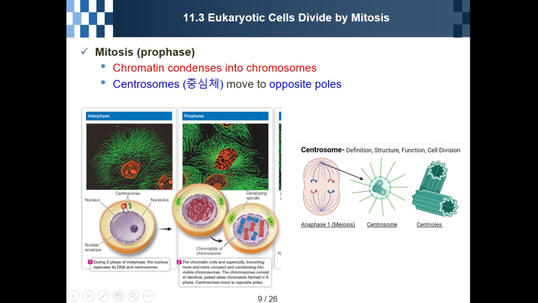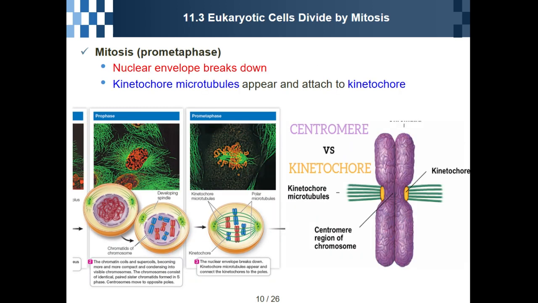This centrosome is located in the center, but they move to the opposite poles like this. Okay. After that, there is the prometaphase. Prometaphase, in Korean we call it 전중기. So during prometaphase, the nuclear envelope breaks down.